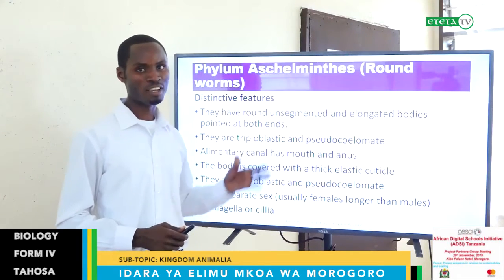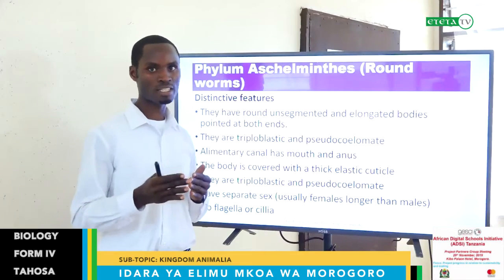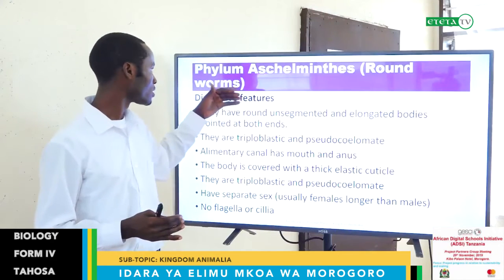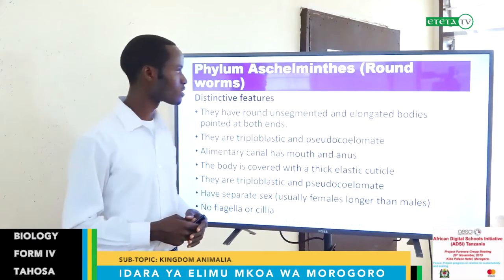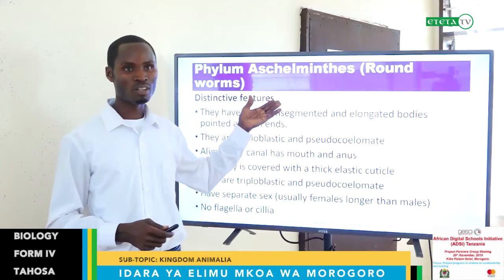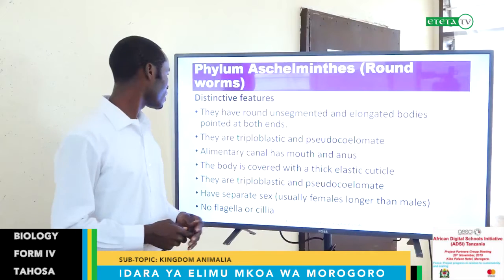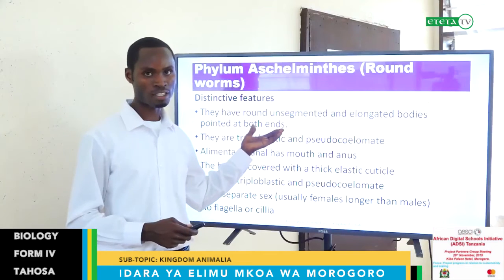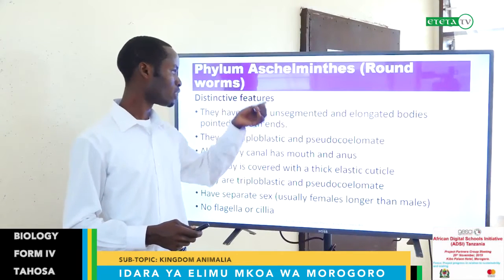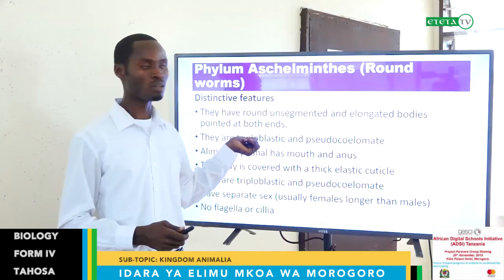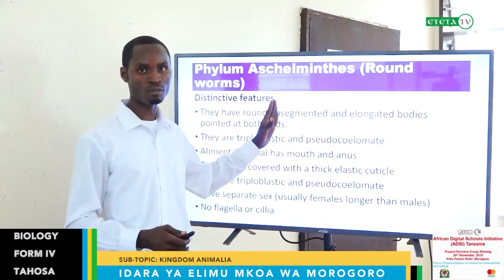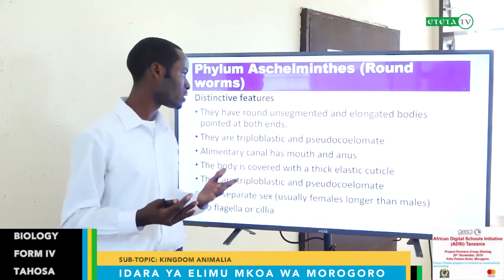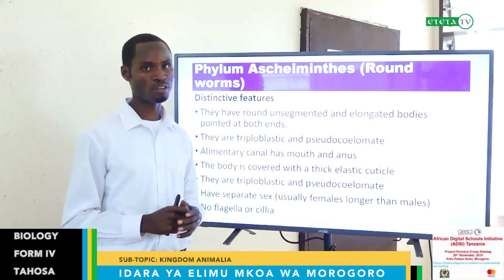After discussing the phylum Platyhelminthes and the three classes under it, now let us shift to the second phylum, called Aschelminthes. The common name for this is roundworm. Their distinct features: they have round, unsegmented, elongated bodies pointed at both ends. This differentiates them from the previous one. The previous one was long with a segmented body. We learned about proglottids, but for this one, they are cylindrical in shape. They are unsegmented, and you will see the image of this.